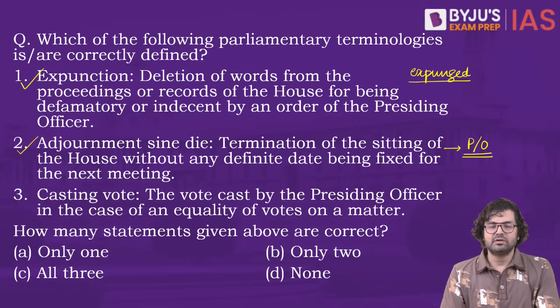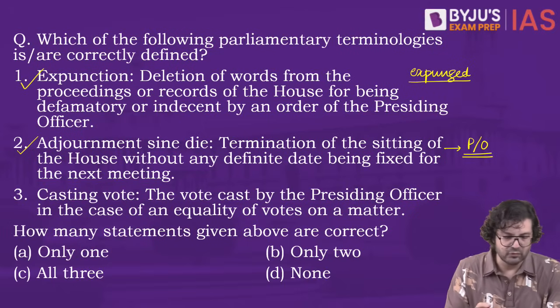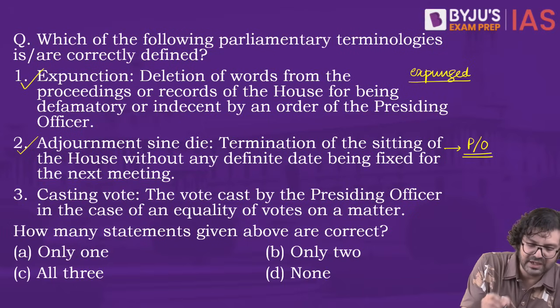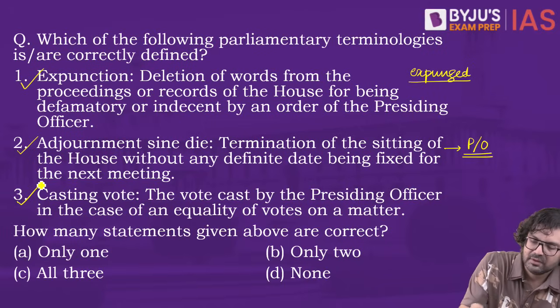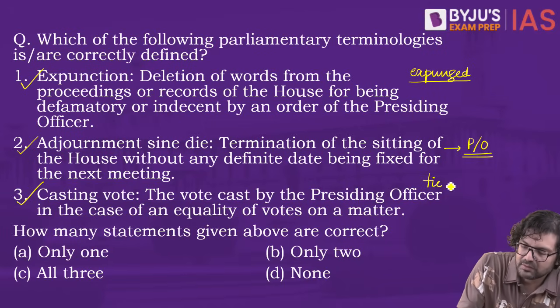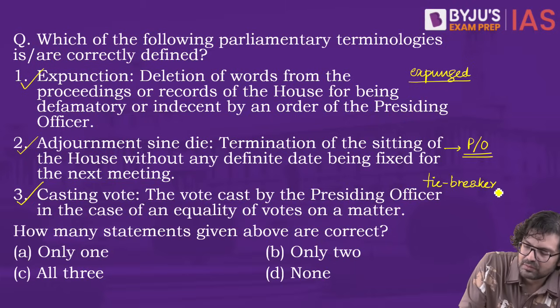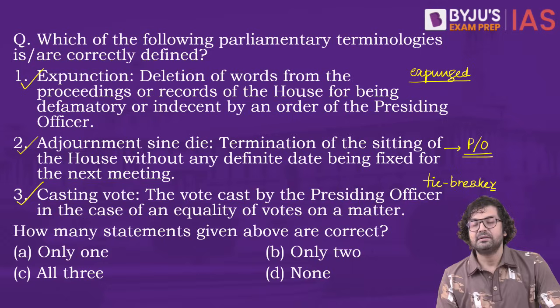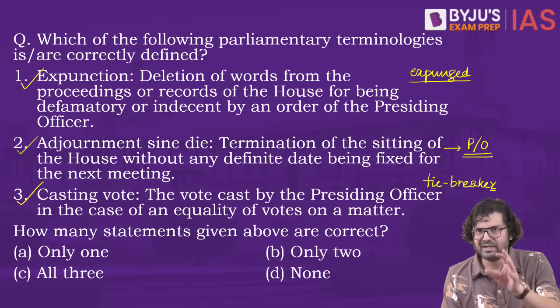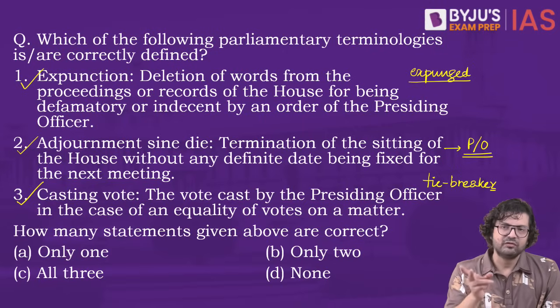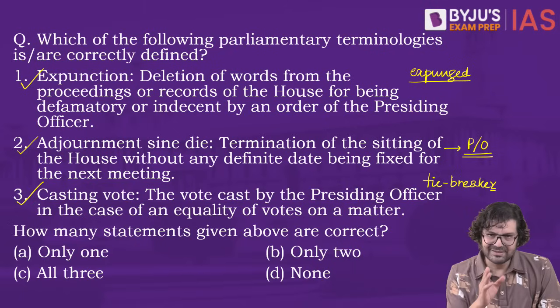So what's a casting vote? Casting vote is a tiebreaker vote. The vote cast by the presiding officer in the case of an equality of votes on a matter. So we know very well that our presiding officers, or anyone who is presiding over the sitting, is not allowed to cast his vote. However, in case of a tie, the presiding officer gets a casting vote. What is that? Tiebreaker vote.